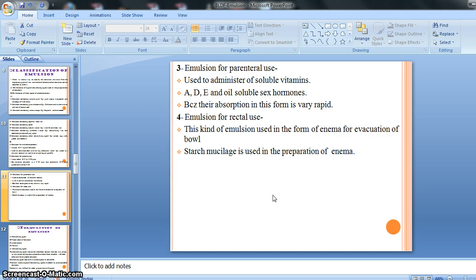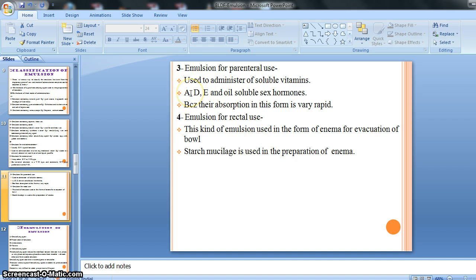So basically hormones, oils and vitamins are given parenterally, and at that time the emulsion dosage form is preferred, because the emulsion dosage form of this kind of medicine gives very rapid absorption, and due to rapid absorption the chances of getting the desired effect are higher, right?